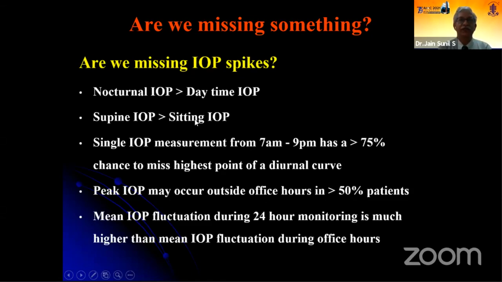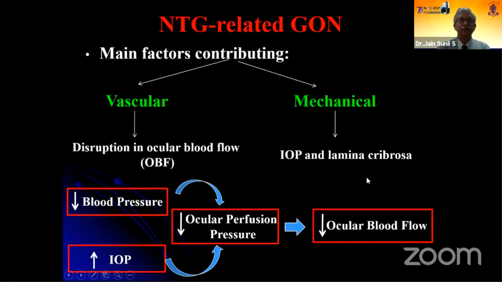We measure the pressure in the sitting position, in spite of being aware that the supine IOP is more than the sitting IOP. Single IOP measurements from 7 a.m. to 9 p.m. had a 75% chance of missing the highest point of the diurnal curve.